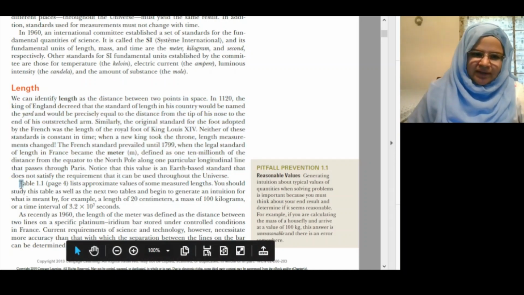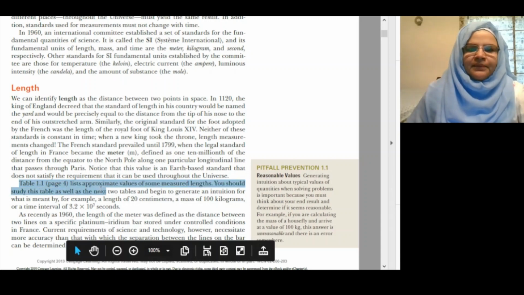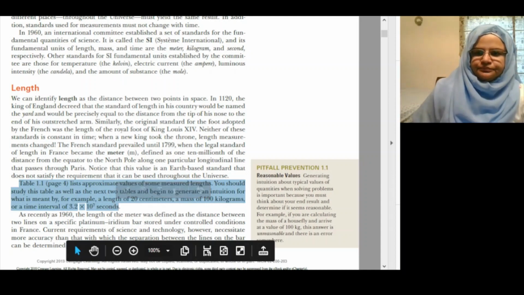Table 1.1 lists approximate values of some measured lengths. You should study this table as well as the next two tables and begin to generate an intuition for what is meant, for example, by a length of 20 centimeters, a mass of 100 kilograms, or a time interval of 3.2 × 10^7 seconds.